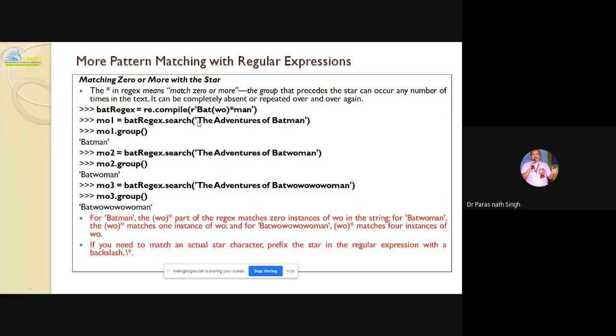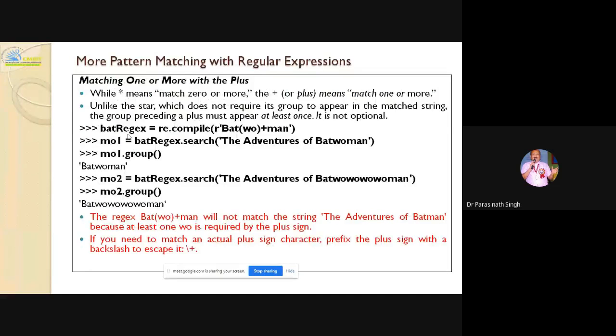Okay. So the star means 0 or more, the question mark means 0 or 1. To make it literal, we will precede it with a backslash. The plus sign again means 1 or more. A star means 0 or more, plus means match 1 or more. Question mark means 0 or 1.